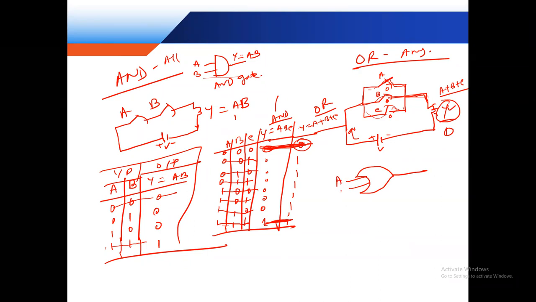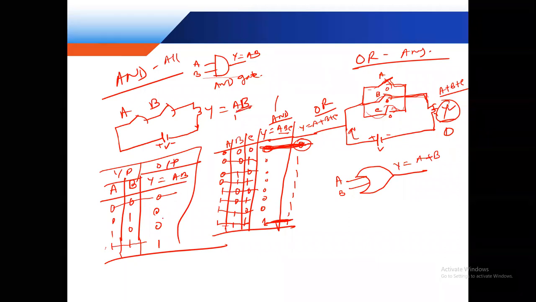This is the A and B switch, and Y is equal to A plus B. This is the logical addition, and this is the logical multiplication. Okay, this is the logical multiplication. Clear? Yes, sir. Clear? Yes, sir.